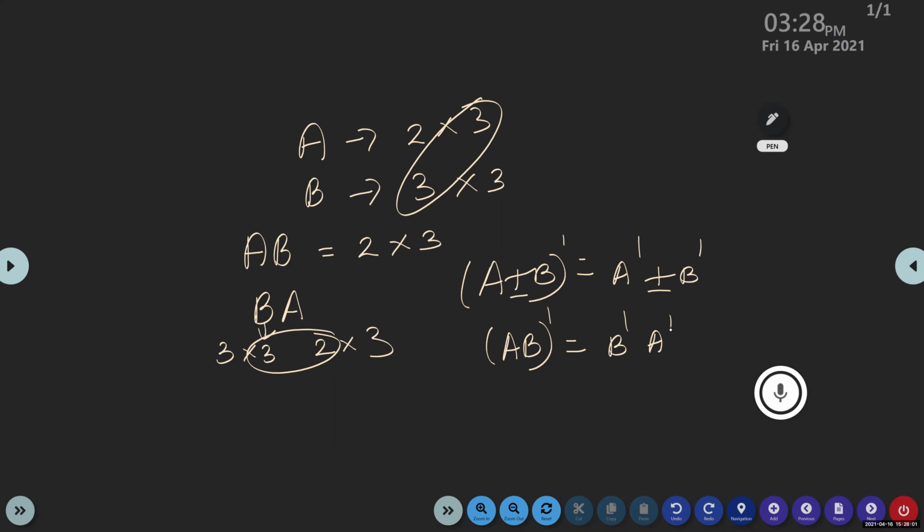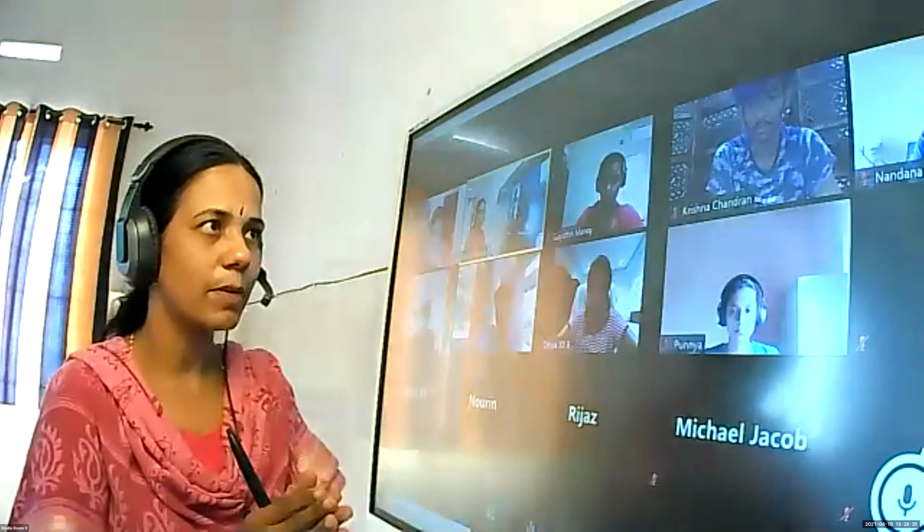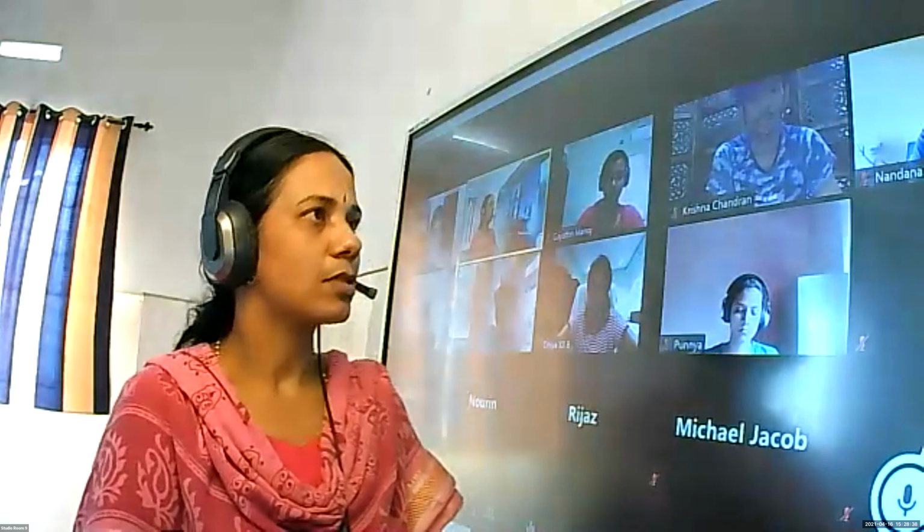So listen, children, the main property is this: we multiply two matrices and take the transpose, it will be the same as B dash A dash. This we call the reversal law, isn't it? It reverses the order of the matrices. When we take the transpose, (AB) whole dash is B dash A dash. It is otherwise called the reversal law. So finding the transpose, we have learned, the transpose of a matrix is got by interchanging the rows with columns.